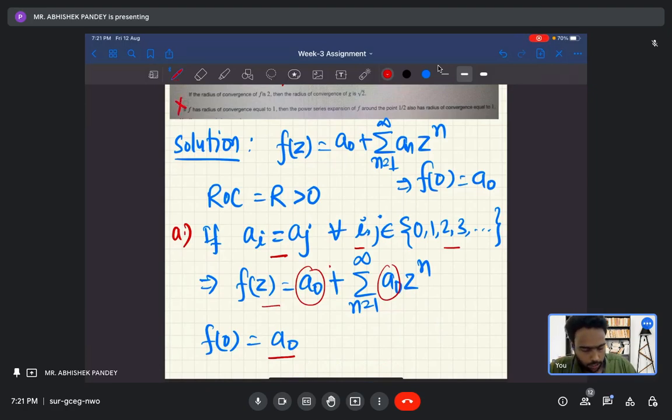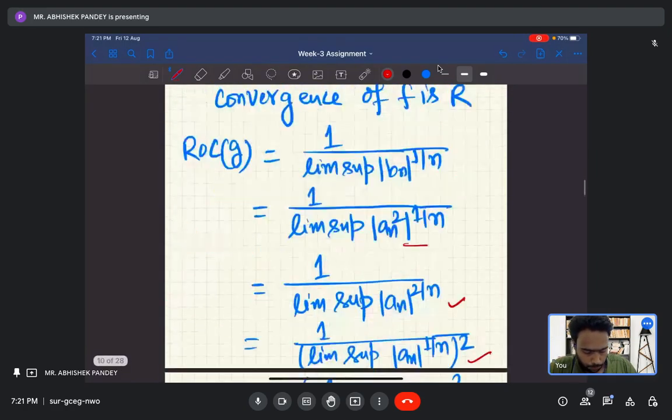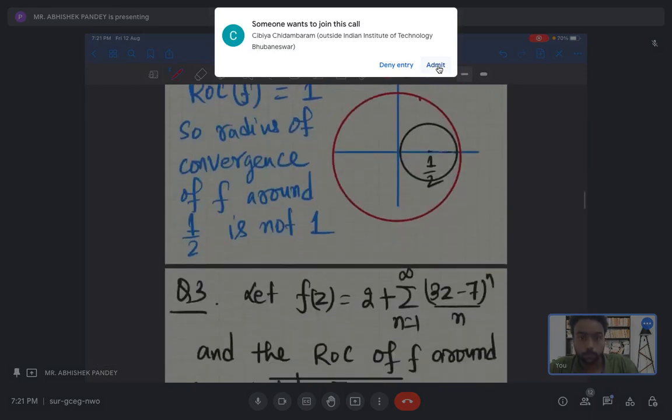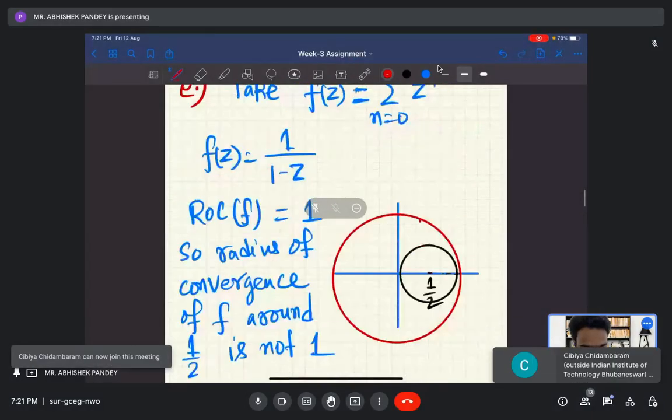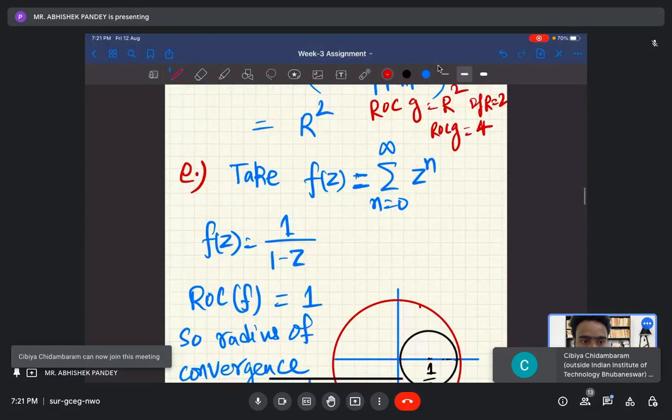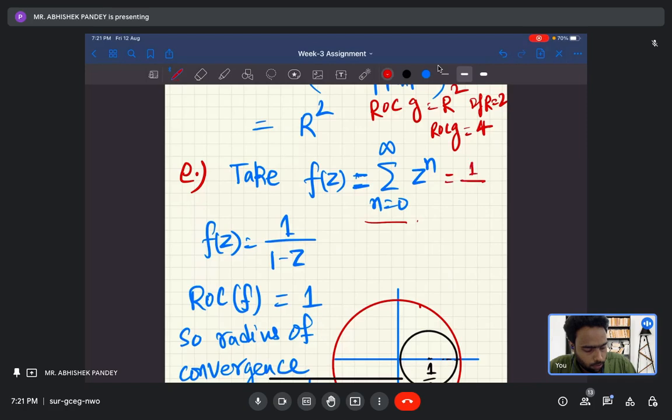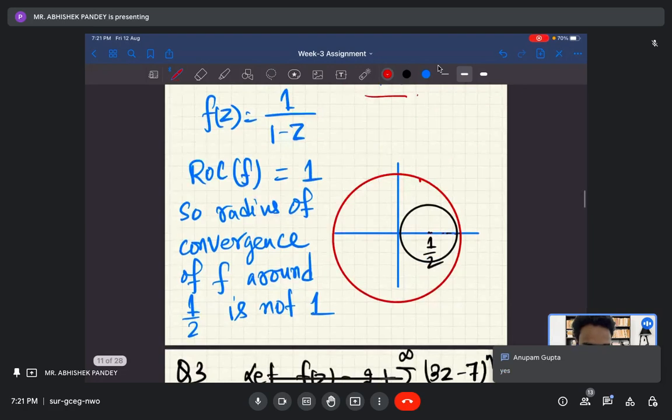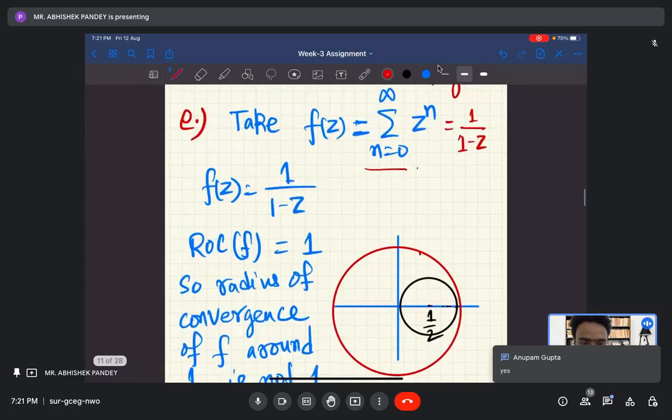We will see it. For a counter example, you take f(z) equals summation z^n. This is nothing but 1 upon 1 minus z, isn't it? Everyone is with me? Okay. So now you can see that the ROC of this f is 1.